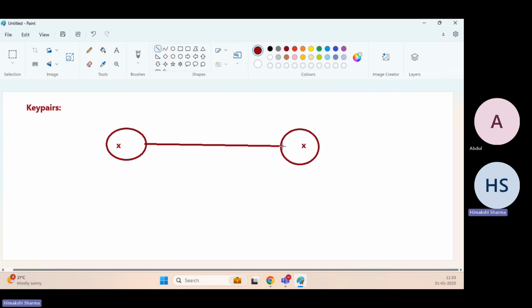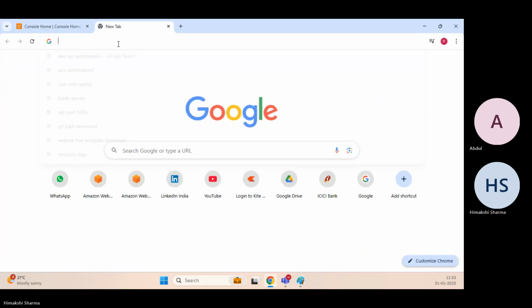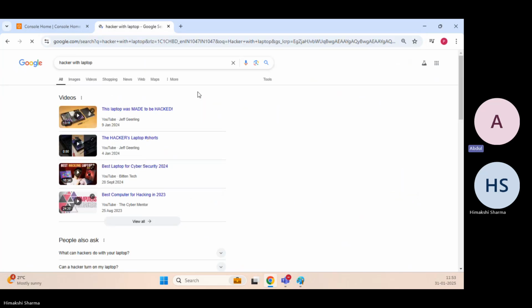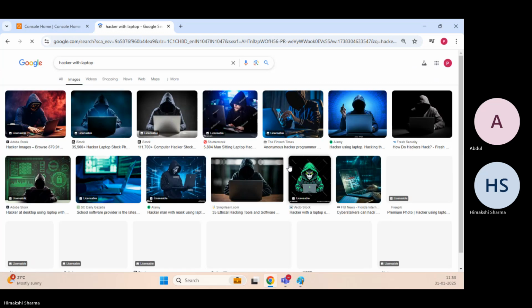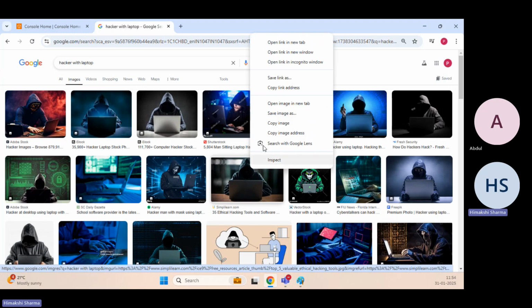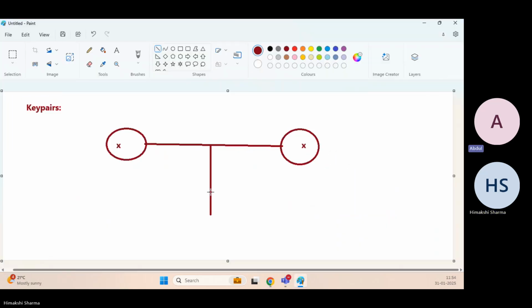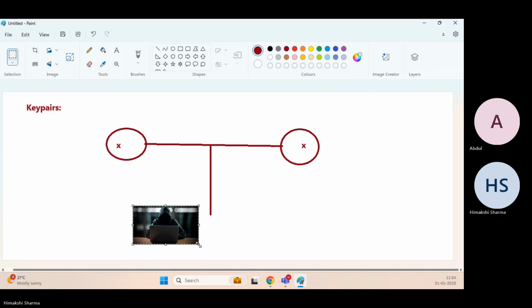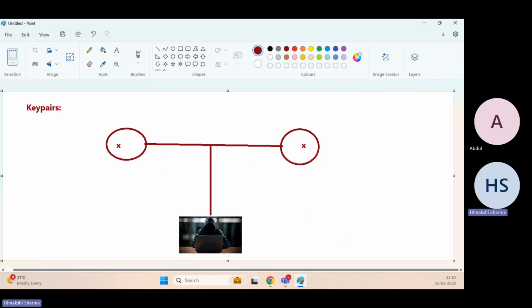Okay, so see one thing here. This is a user who is passing this information to another user. And here is one other person, maybe we can say a hacker, sitting.